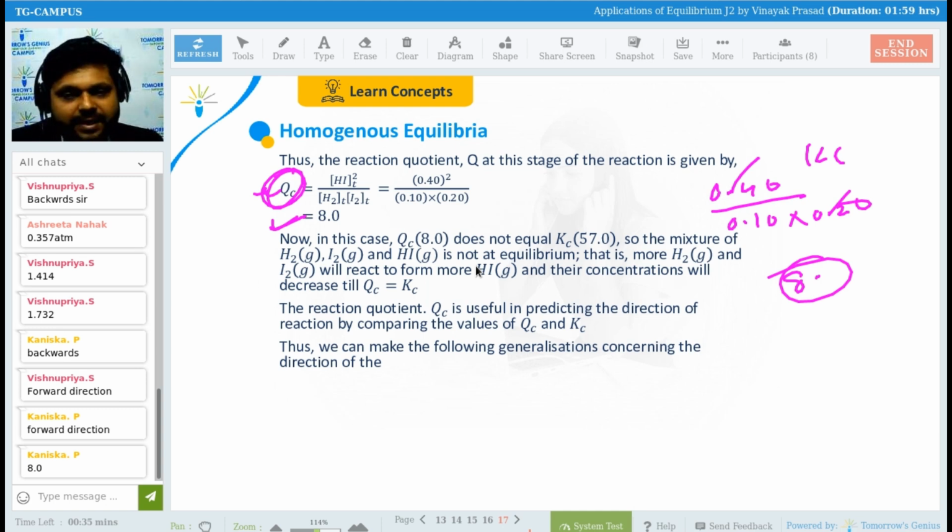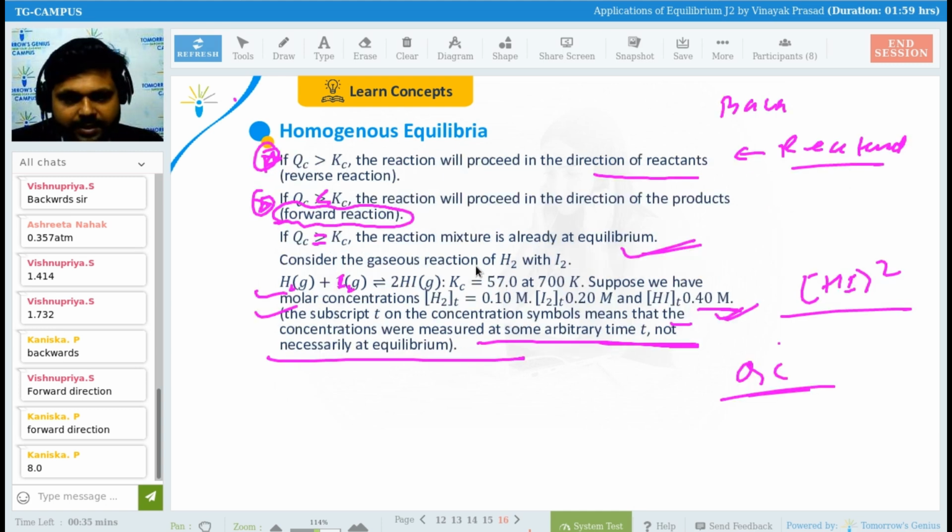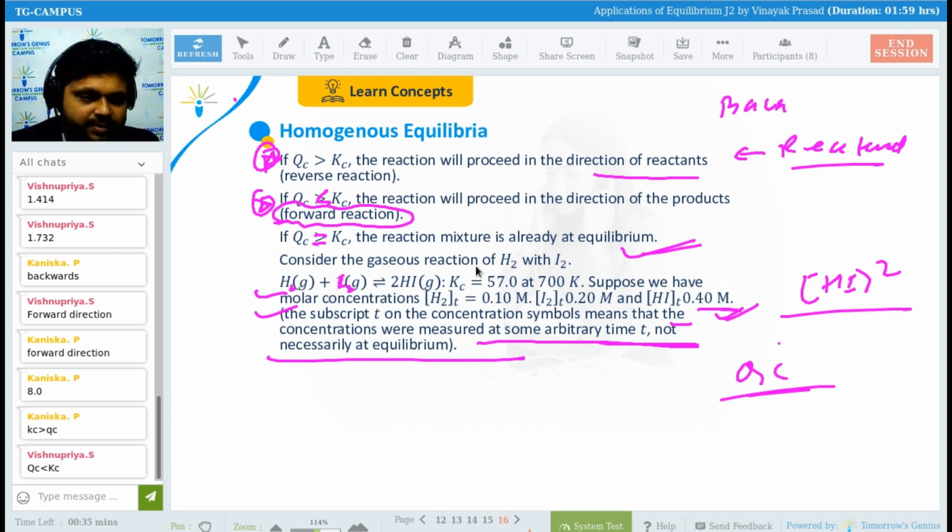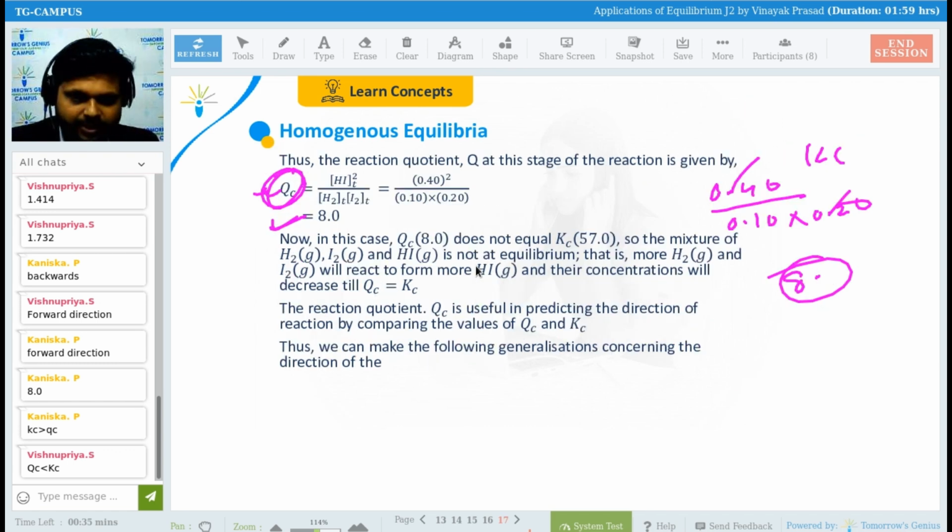See, actually we have seen that. See here, what we have seen here. What has been given here? H2 value is given, I2 value is given, and Kc value has been given, right? We have just tried to find what? Yes, very good. Kc is greater than Qc. I hope now you are able to understand these things, right? I think there is no problem in this type of question.